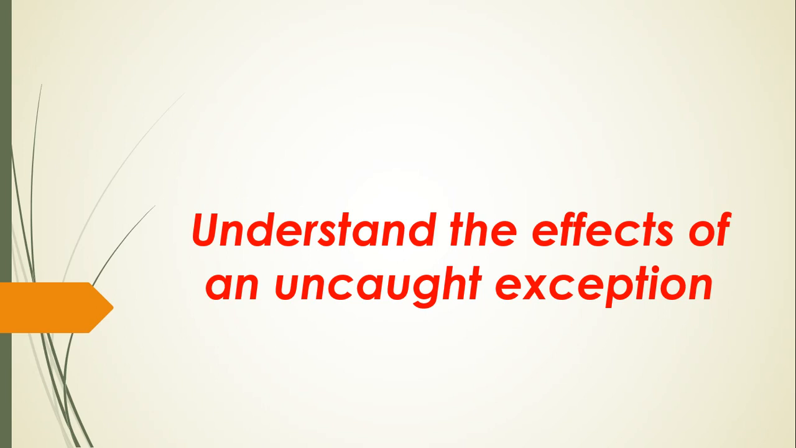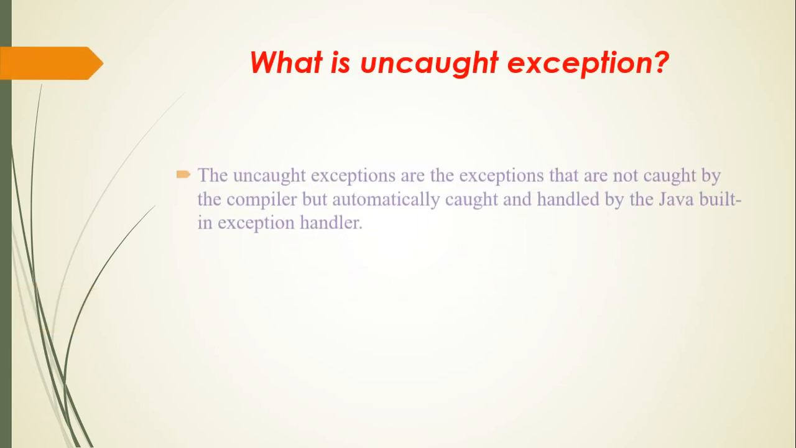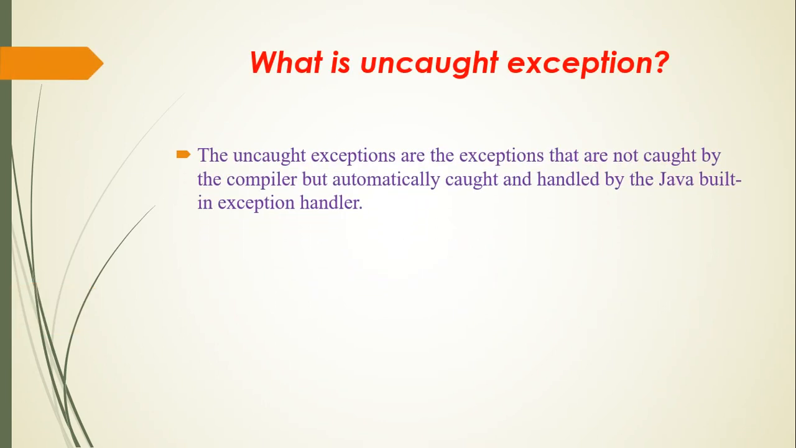In this tutorial, we are discussing the effects of an uncaught exception. So let's discuss what an uncaught exception is. Uncaught exceptions are exceptions that are not caught by the compiler but are automatically caught and handled by the Java built-in exception handler. It is handled by our JVM, because the JVM takes the responsibility if an error occurs.